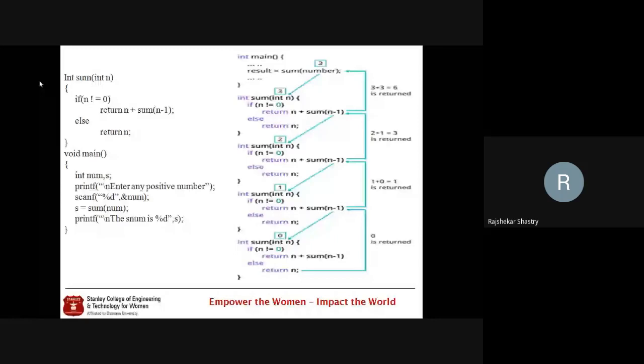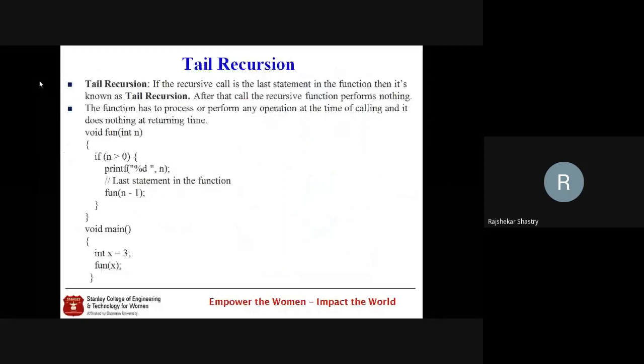So at the bottom, 0 is returned, then 0 plus 1 is 1, and 1 is returned to its caller. In its caller, 1 plus 2 is 3, and 3 is returned to its caller, and 3 plus 3 is the resultant 6, which is finally returned to the main function. So this is the overall execution flow of your recursive functions. In case you have any sort of doubts in this, please clear them.